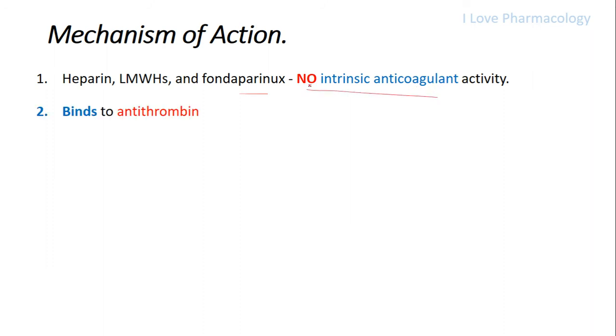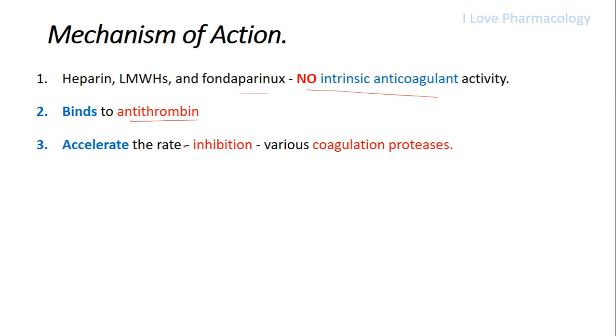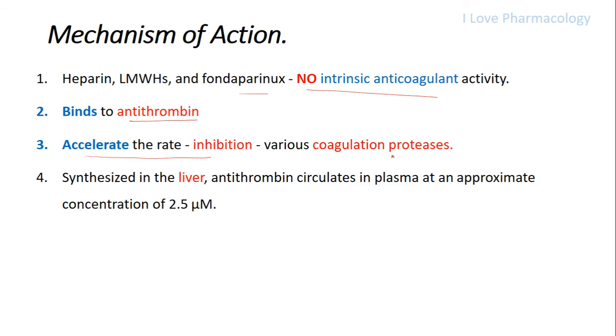So they bind to antithrombin, and by binding to antithrombin, they accelerate the rate of inhibition of various coagulation proteases.